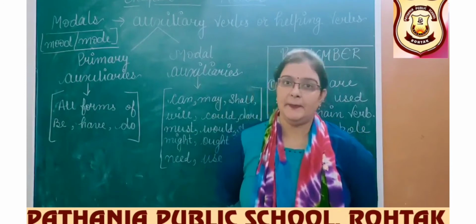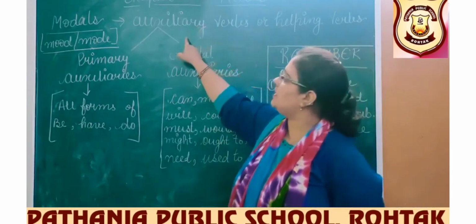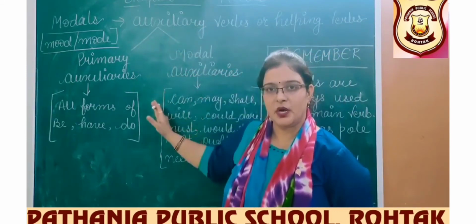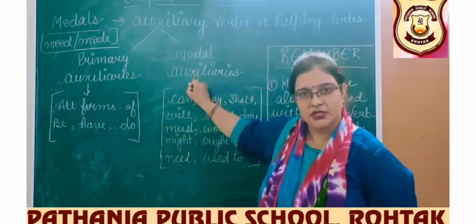Auxiliary means helping verbs. We all know, students, that auxiliary verbs are of two types. They are divided further into two aspects: primary auxiliaries and modal auxiliaries.